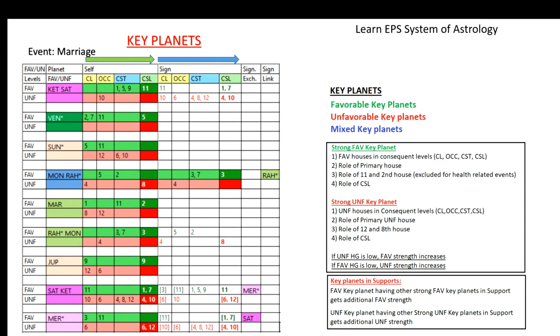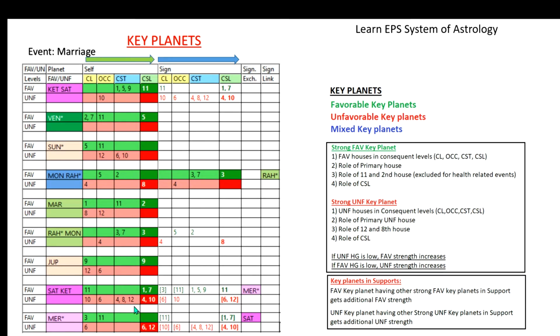If all four conditions are fulfilled, with 12 and 8 strongly present, the cuspal sublord present, and consequent levels present, that planet will become more unfavorable. That is a strong unfavorable key planet. For example, look at that Saturn. All consequent levels have unfavorable houses, the role of primary house 6 is present, the role of 8 and 12 is also present, and the role of the cuspal sublord is also present. So this planet is becoming more unfavorable.